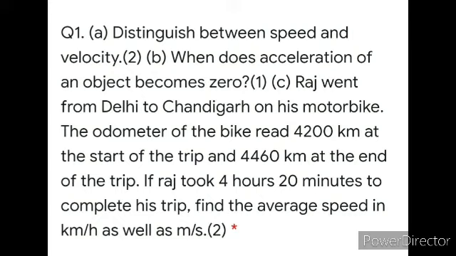V minus u over t. Time cannot be 0. Time will keep on moving. Fine. There is only one case, when you don't move. Otherwise, acceleration is v minus u over t.